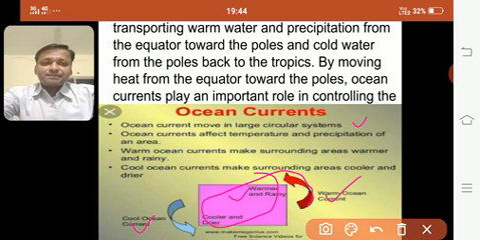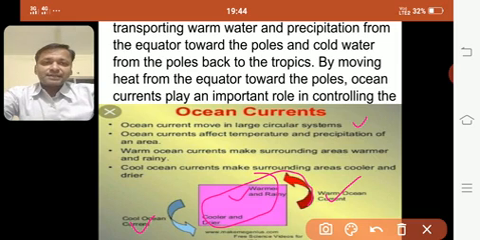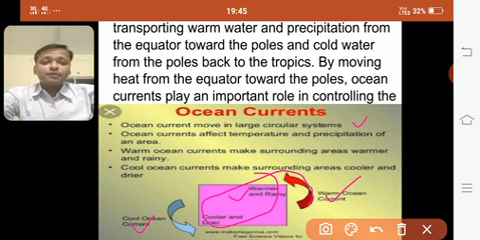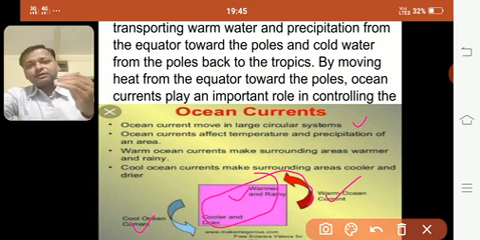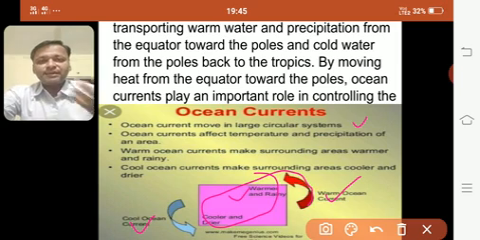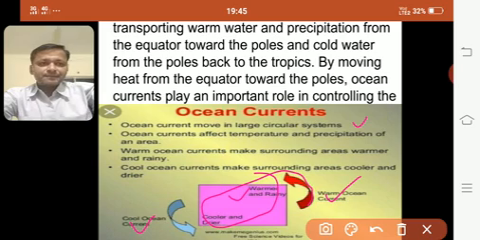Ocean currents affect the temperature and precipitation of an area because warm air will produce rainfall, or precipitation. Warm ocean currents make surrounding areas warmer and rainy. When a warm current goes, the area will be warmer, and because of that warm air, evaporation will occur and cause rainfall. Cool ocean currents make surrounding areas cooler and drier. When cooler ocean currents come, they make that area cool and dry, like in winter seasons when the atmosphere is very cool and very dry. So this is the role of ocean currents.